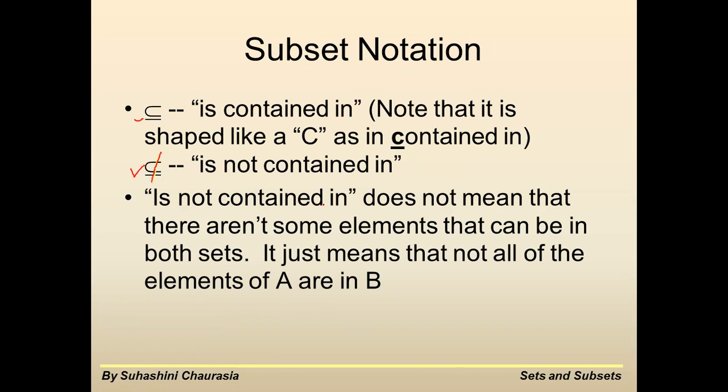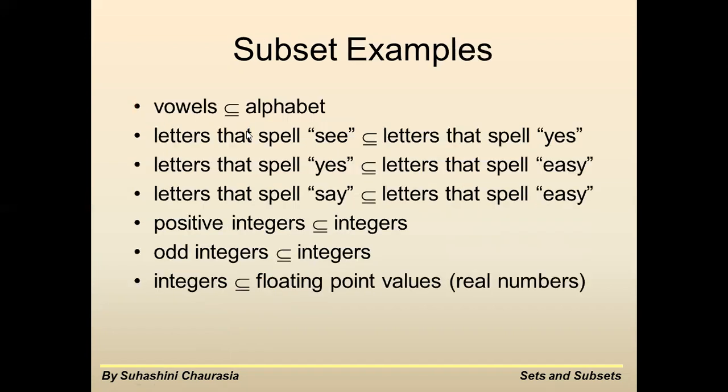Is not contained in does not mean that there aren't some elements that can be in both sets. It just means that not all of the elements of A are in B. Not all elements of A will be in B. Then only we use this symbol, not a subset. If all elements of A are in B, then we call it a subset.